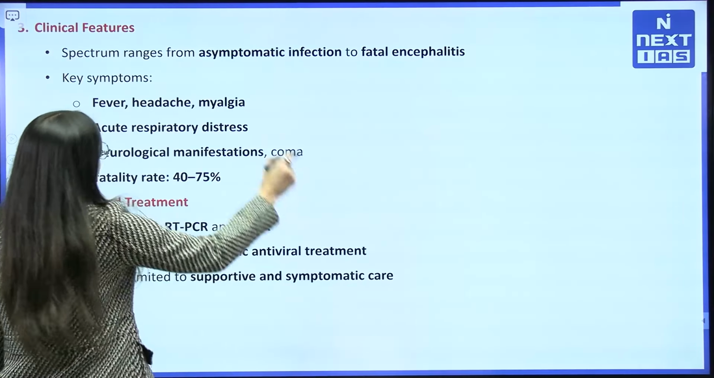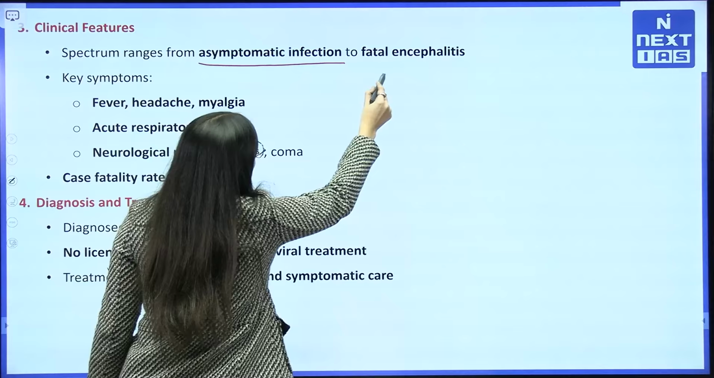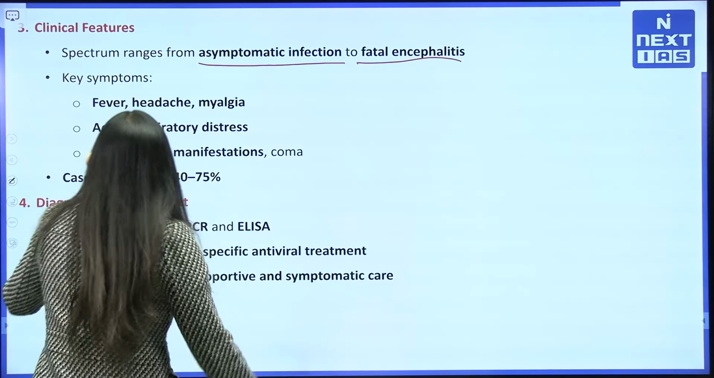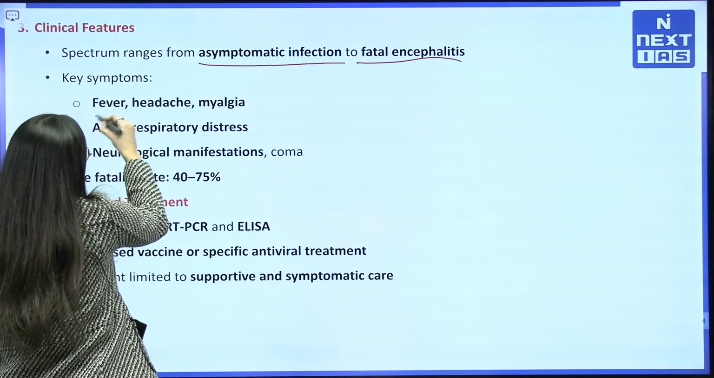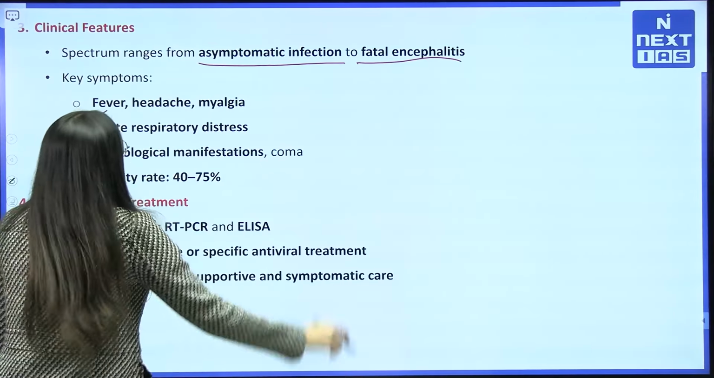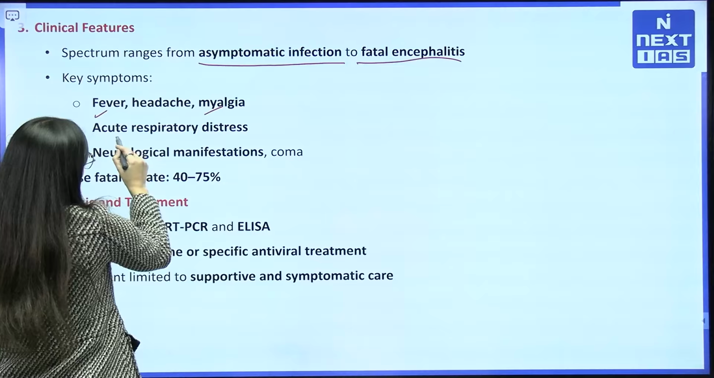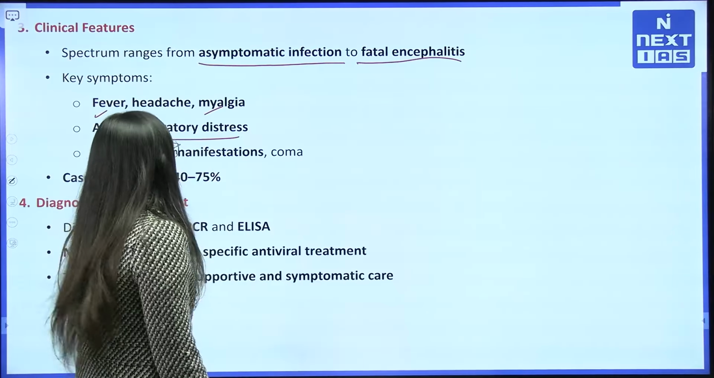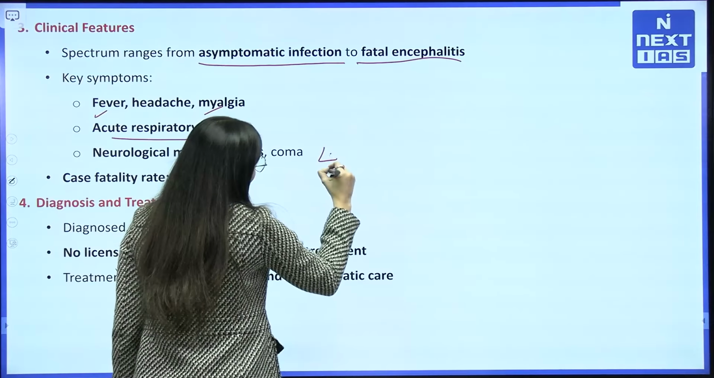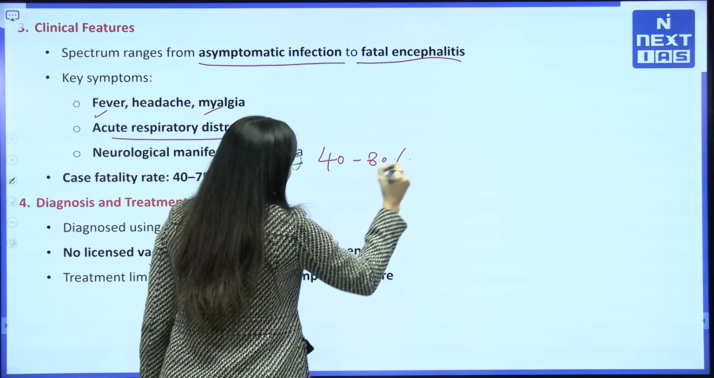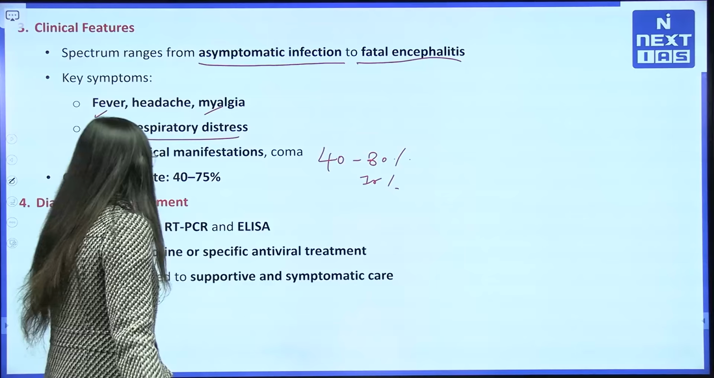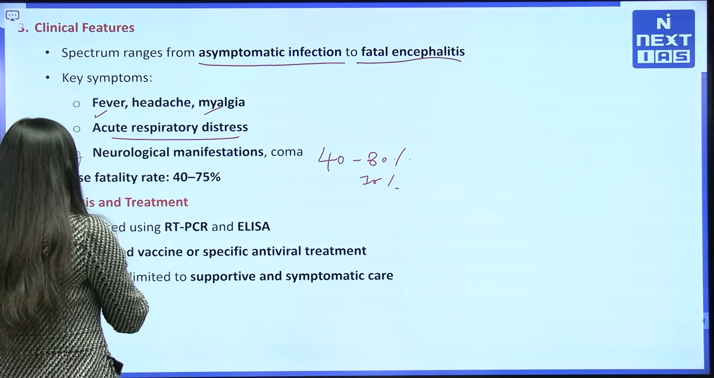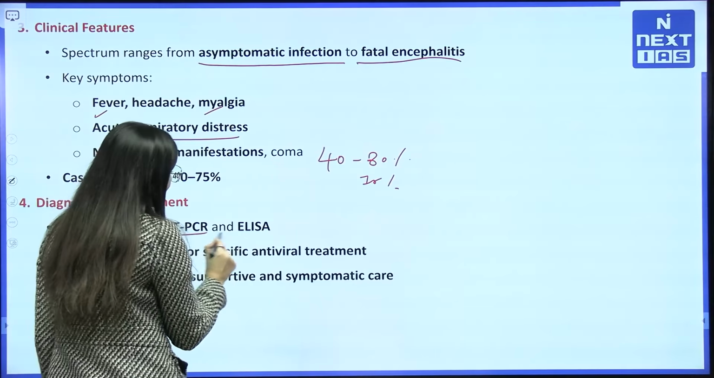The infection ranges from asymptomatic to fatal encephalitis. What are the key symptoms? Fever, headache, myalgia, acute respiratory distress, and neurological manifestations leading to coma. The fatality rate is 40 to more than 75 or 80 percent. It is diagnosed using RT-PCR and ELISA.